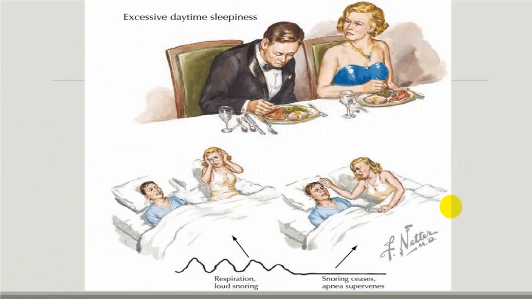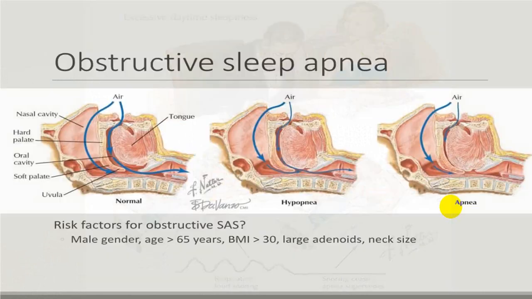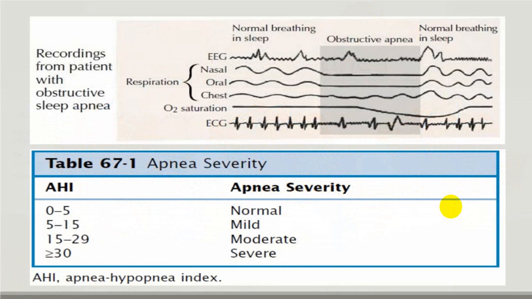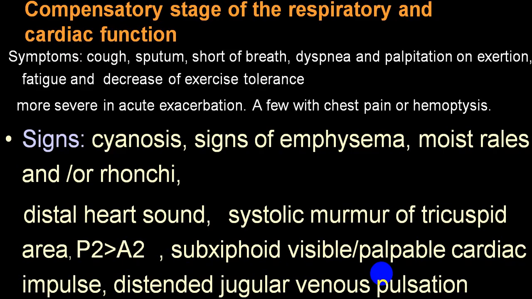Because of carbon dioxide retention, the person can have excessive daytime sleepiness. Some persons with obstructive sleep apnea can also develop pulmonary hypertension. And this will be the typical picture you will come across in a polysomnography. So try to identify obstructive sleep apnea by doing polysomnography.